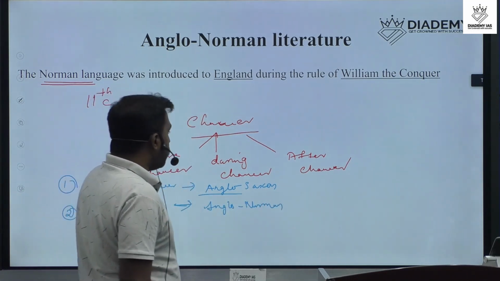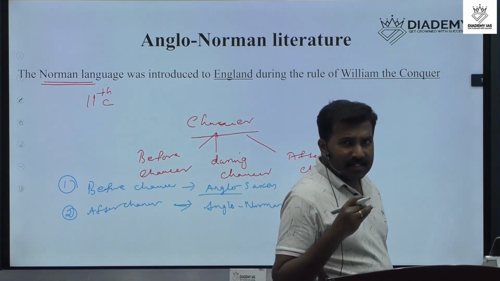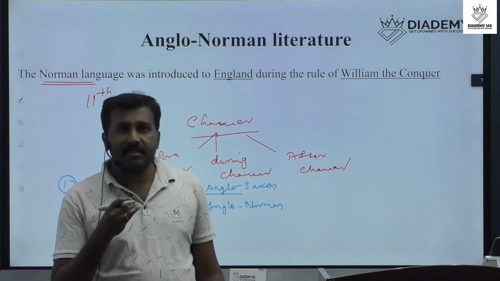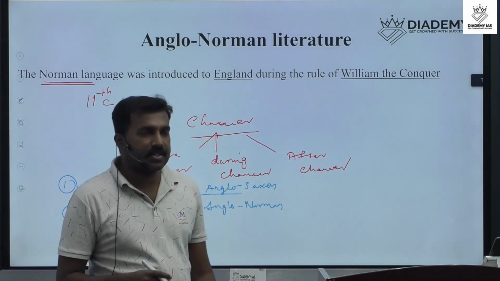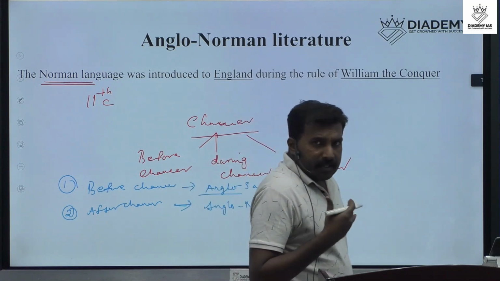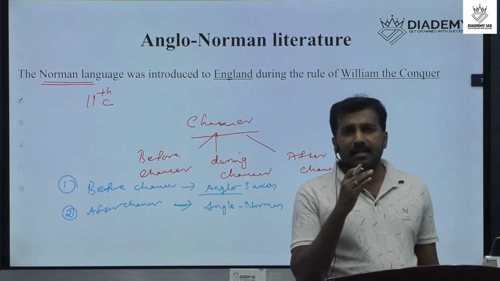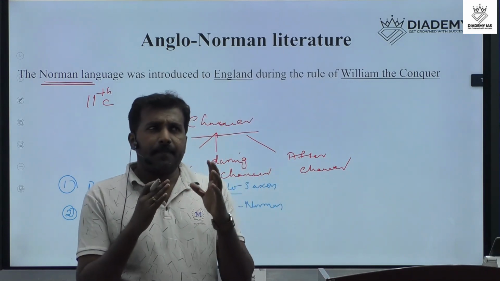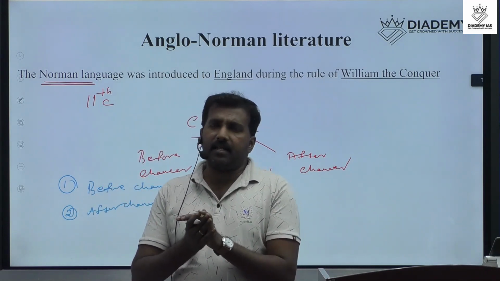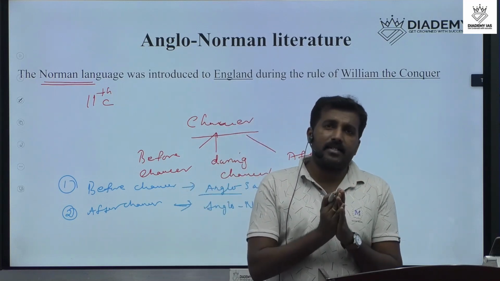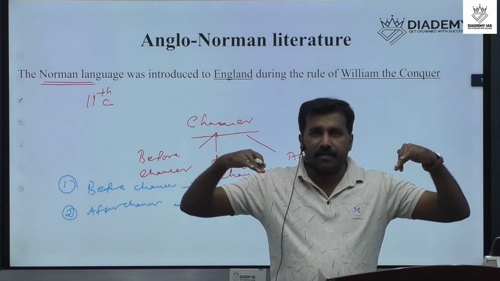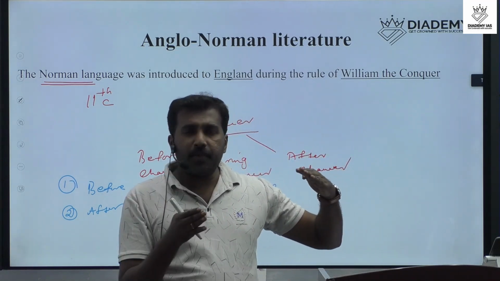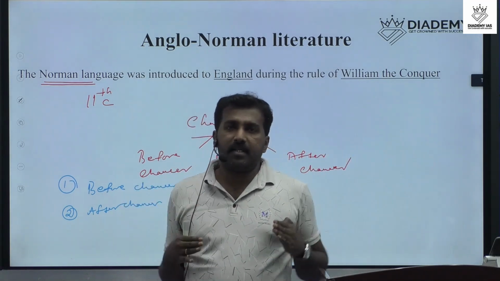So what is the importance of Chaucer in English literature? In literary history, literature is classified as per the measurement of history. We can classify the history of English literature into three different stages: before Geoffrey Chaucer, during Geoffrey Chaucer, and after Geoffrey Chaucer.